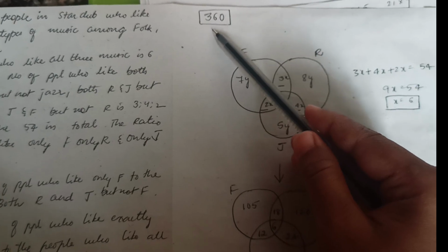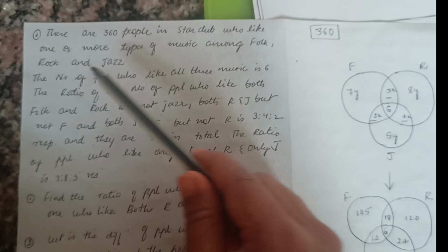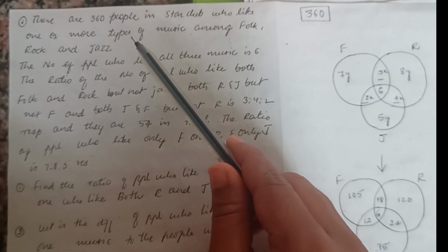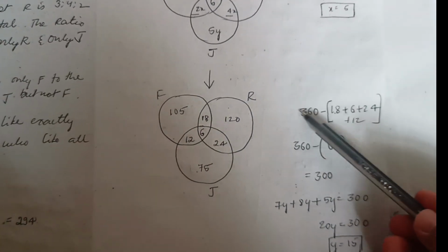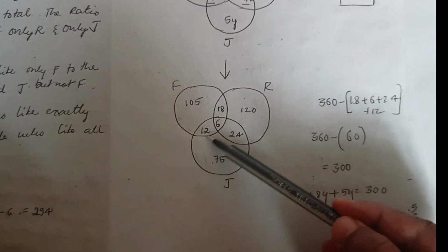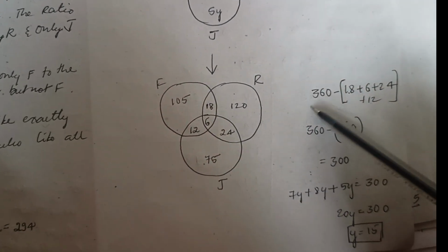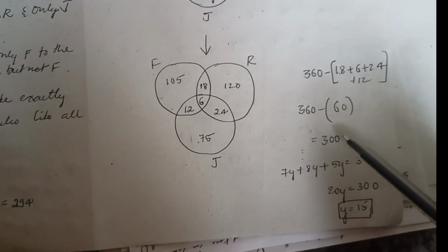Before solving that, we know that the total number of people in the club is 360, and in the question they have mentioned that there are 360 people in the star club who like one or more types of music, meaning there is no one in this club who doesn't like any music, so at least one kind of music is liked by everyone. That's why I have written 360 minus these values, so that I will get only folk, only rock and only jazz. So 360 minus 18 plus 6 plus 24 plus 12, which is 360 minus 60, will be equal to 300.